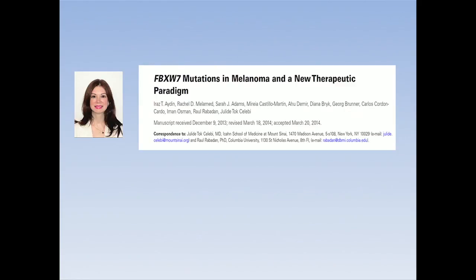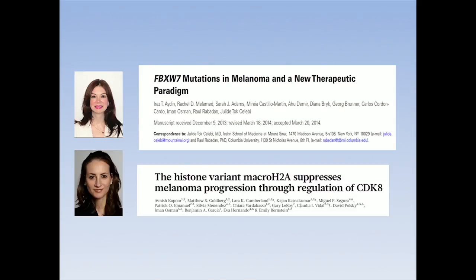She showed that FBXW7 mutations in melanoma can be associated with some sort of therapy for the patient. Another big researcher in our institution is Dr. Bernstein, who is looking at the histones and the chromatin pattern in melanoma. So researchers from Mount Sinai and all over the world are contributing a lot to our understanding of melanoma.